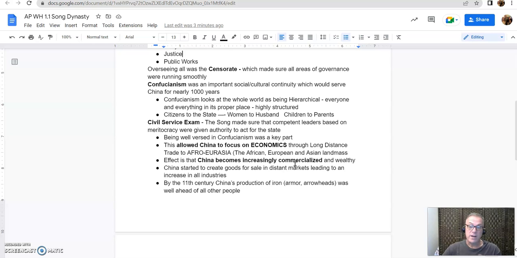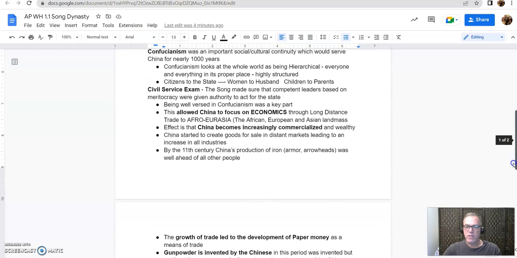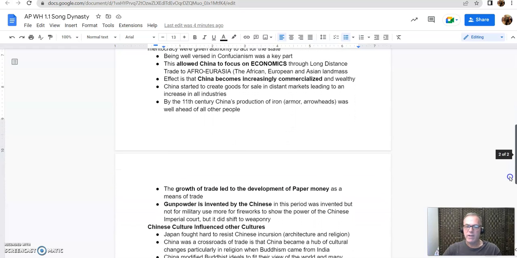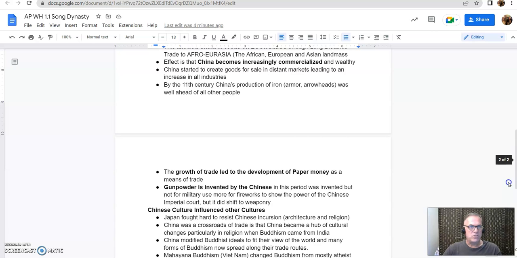The Silk Road, the Grand Canal that was mentioned in the prologue, is a waterway that connects them north and south. And Chinese goods are all over the world. Their armor is the best. They have mathematic skills. They have silk. They have tea. They have spices. They have large amounts of rice after a while.